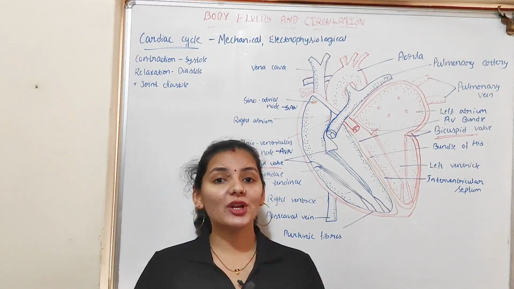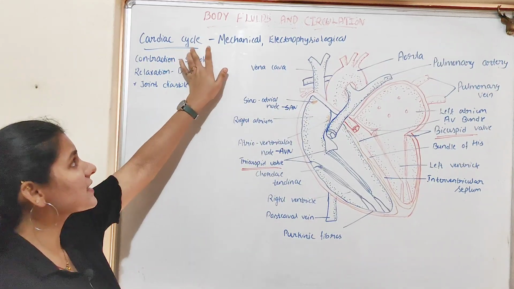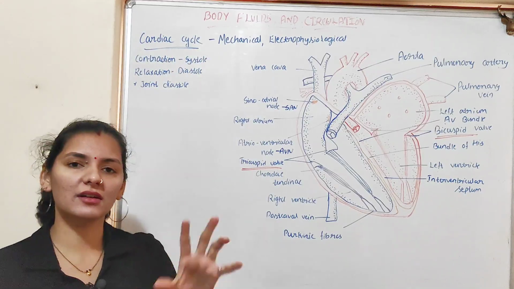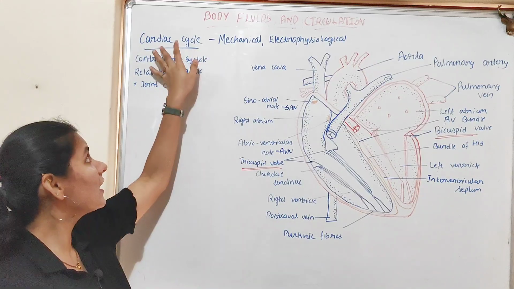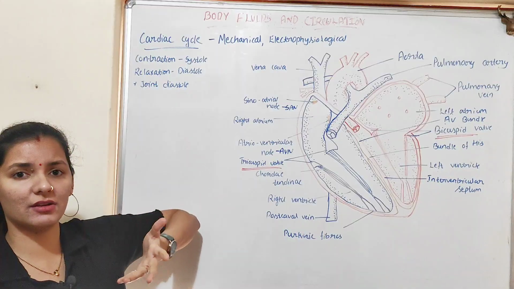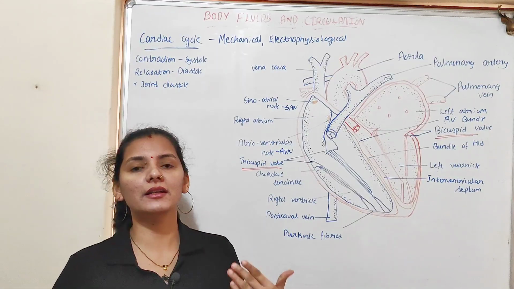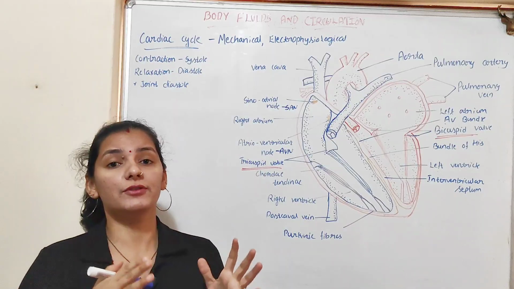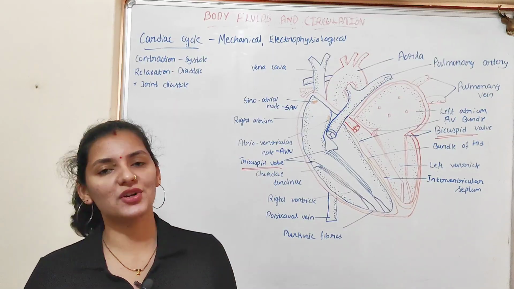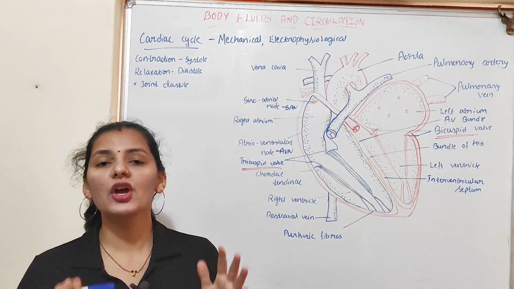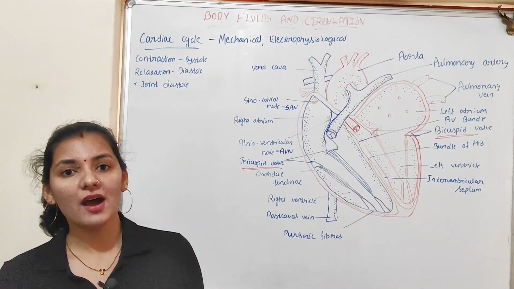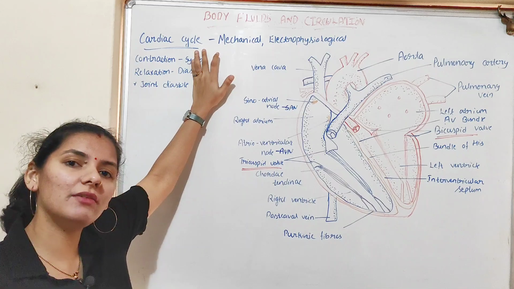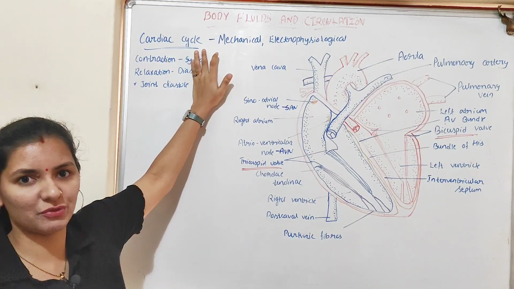In this video, we'll talk about the concept of the cardiac cycle. In the word cardiac cycle, cardiac means something related to the heart, or you can say that cardiac cycle is nothing but the heart cycle, or a cyclic event that occurs during the functioning of the heart. If you study the cardiac cycle, it means you are studying how the heart functions. So the cardiac cycle is nothing but the cyclic event that occurs during the functioning of the heart,